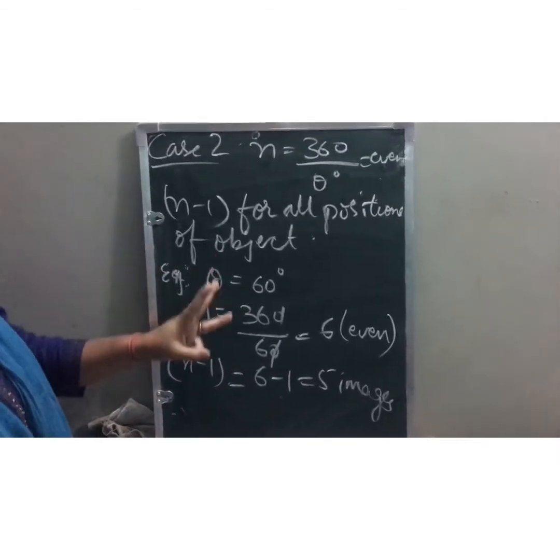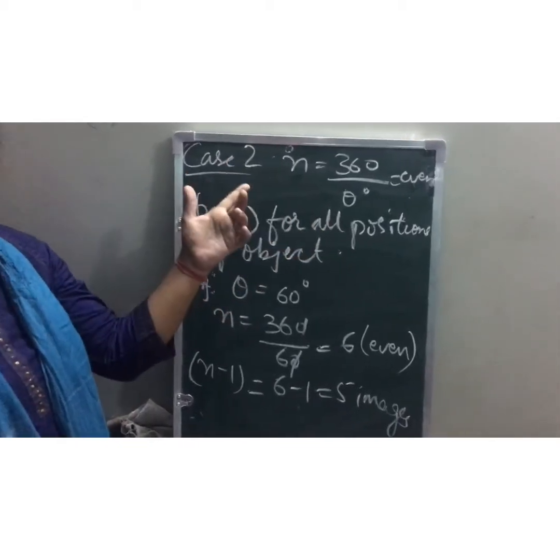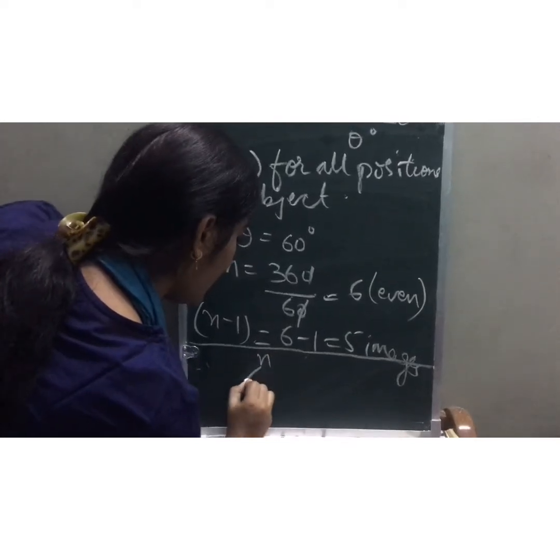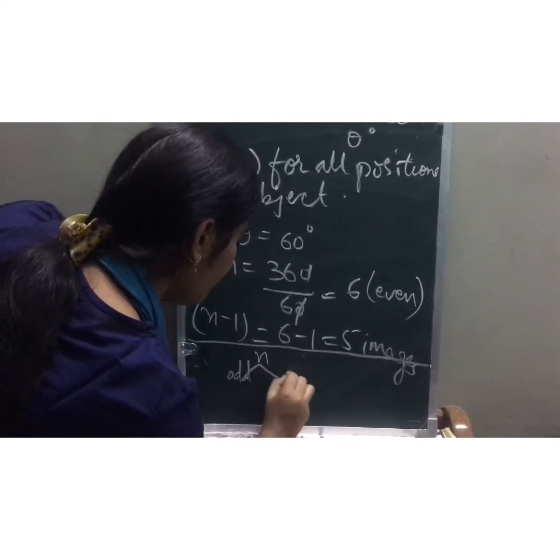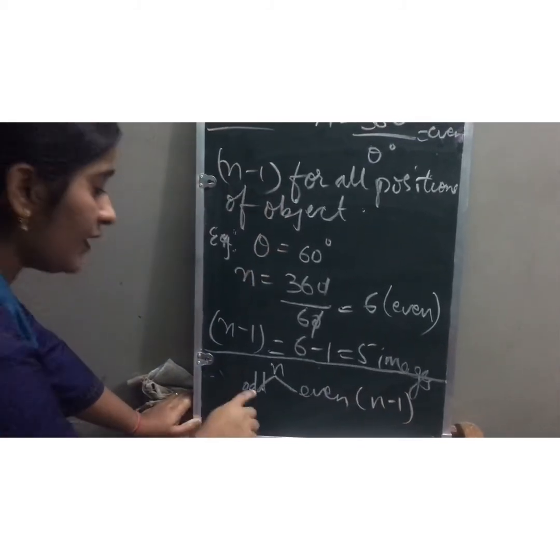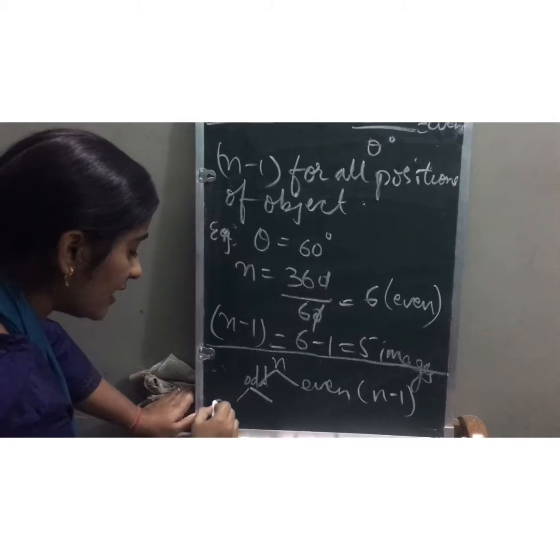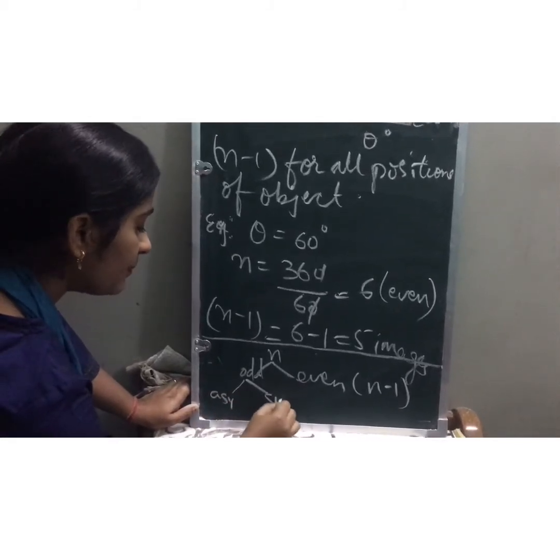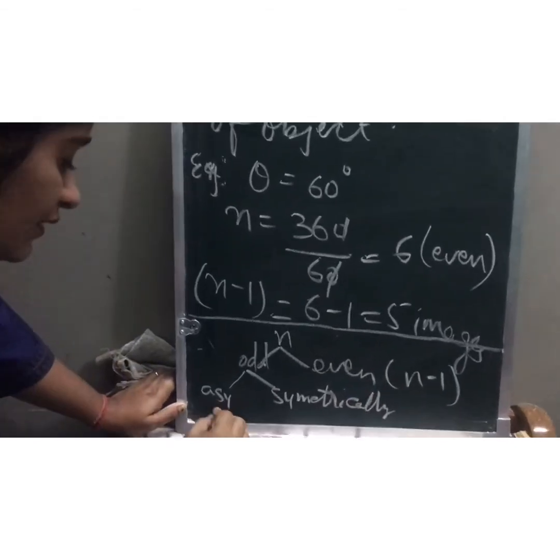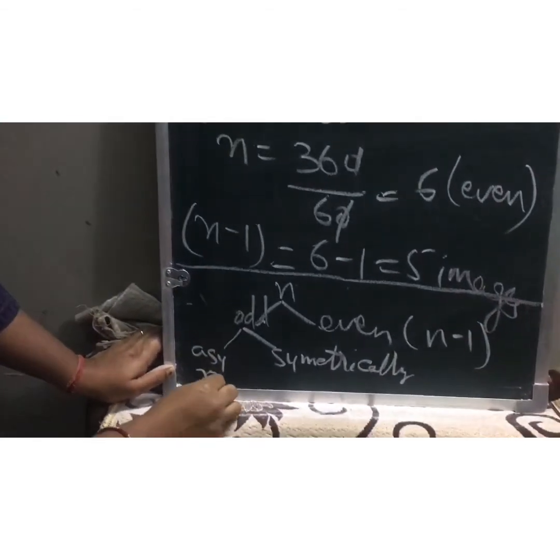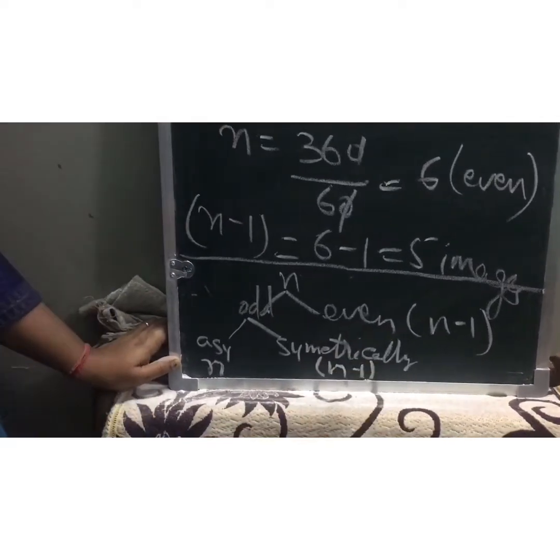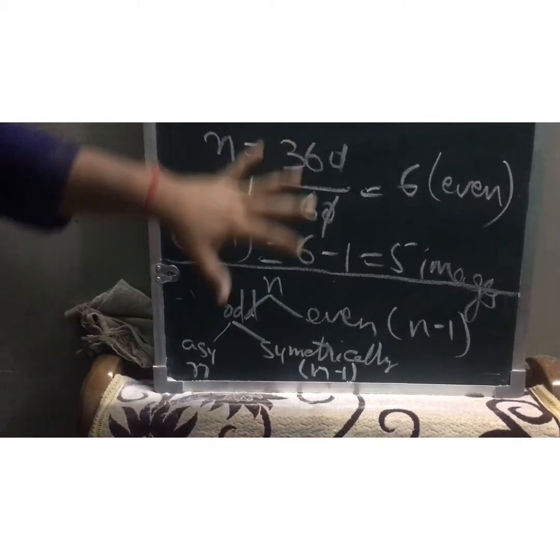Always remember three things. I'll summarize here. n can be odd, n can be even also. If n is even, always remember that n minus 1 images will be formed. If n is odd, again two cases arise, asymmetrically placed and symmetrically placed. When it is asymmetrically placed, the number of images will be n only, and when it is symmetrically placed, it will be n minus 1. This is the gist, the summary of what I have explained just now.